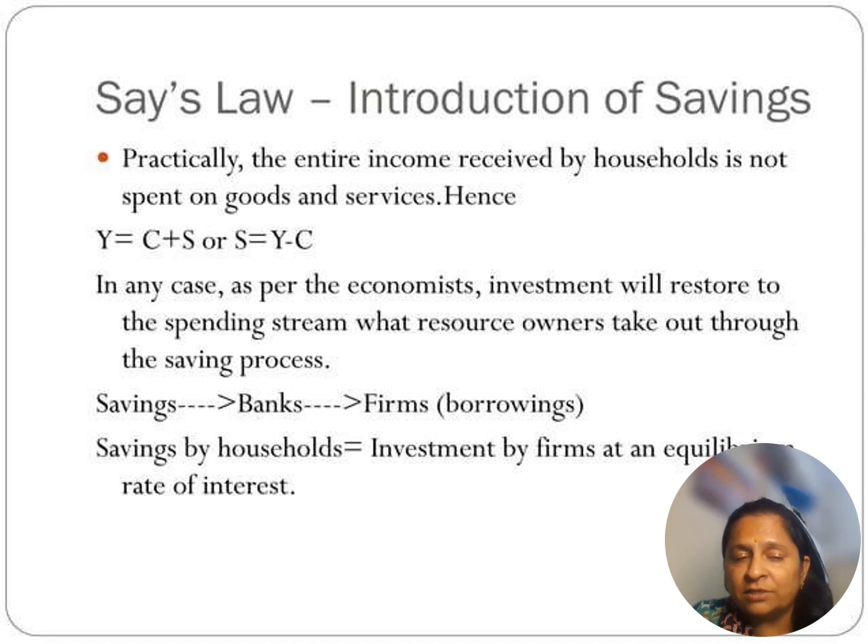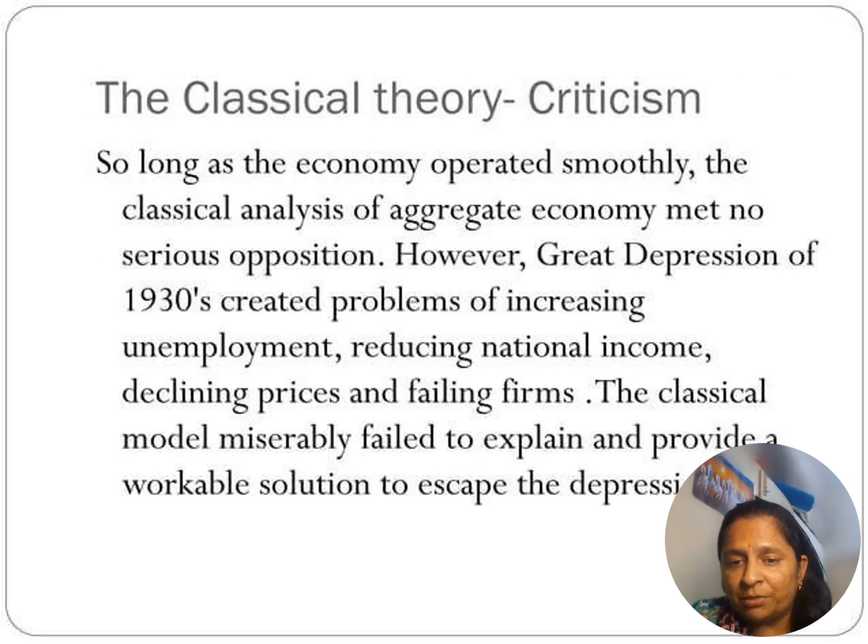Here Y shows income, C shows consumption and S shows saving. So Y equals C plus S. If my income is 10,000 and I consume 8,000, my saving is 2,000. So income has only two parts, saving or consumption.